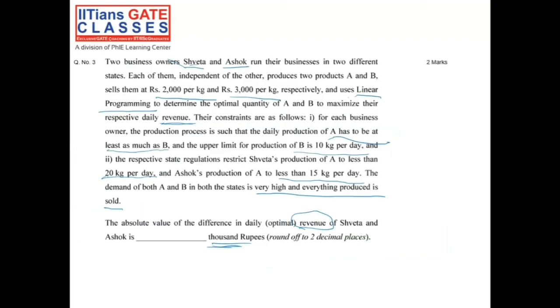The revenue was the same for Ashok, that is 2000 per kg and 3000 per kg for products A and B respectively, but the constraints were a little different. For Ashok, A has to be at least as much as B. The upper limit of production of B is 10 kg per day, but for Ashok, the third constraint was different: production of A is to be less than 15 kg per day.